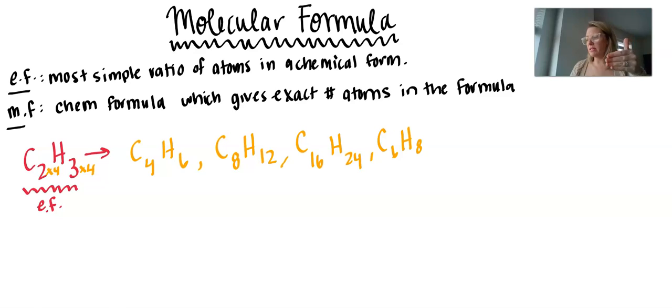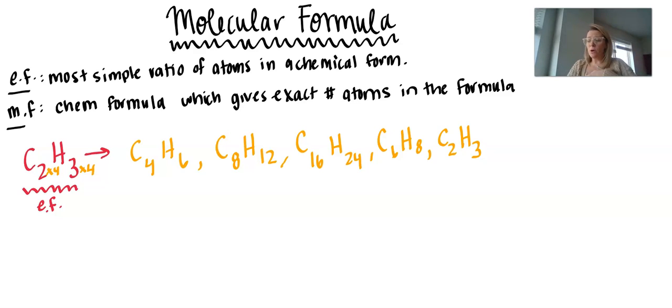I also want to take a moment to point out to you that in addition to these values, C2H3 is a possible molecular formula as well. So just because something is the lowest whole number ratio doesn't mean that it is not possible that it is the molecular formula as well. And that's kind of a roundabout way of saying something like, for example, H2O, which is the lowest whole number ratio of atoms that are possible. That is not only an empirical formula, but it's also a molecular formula. So they can be the same.